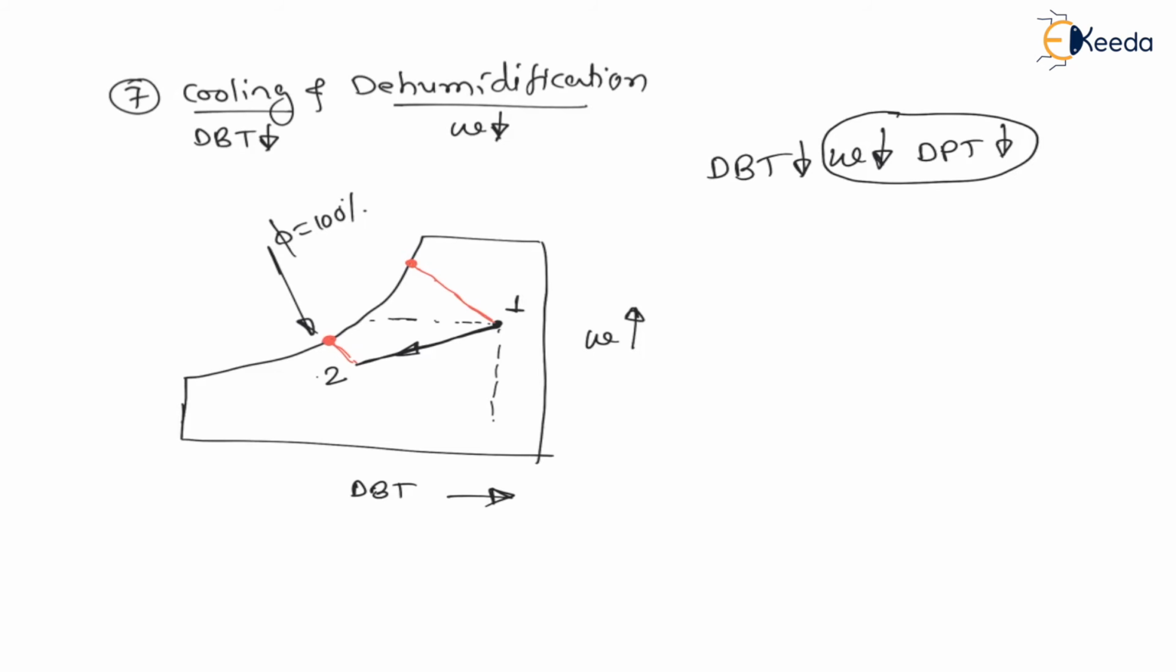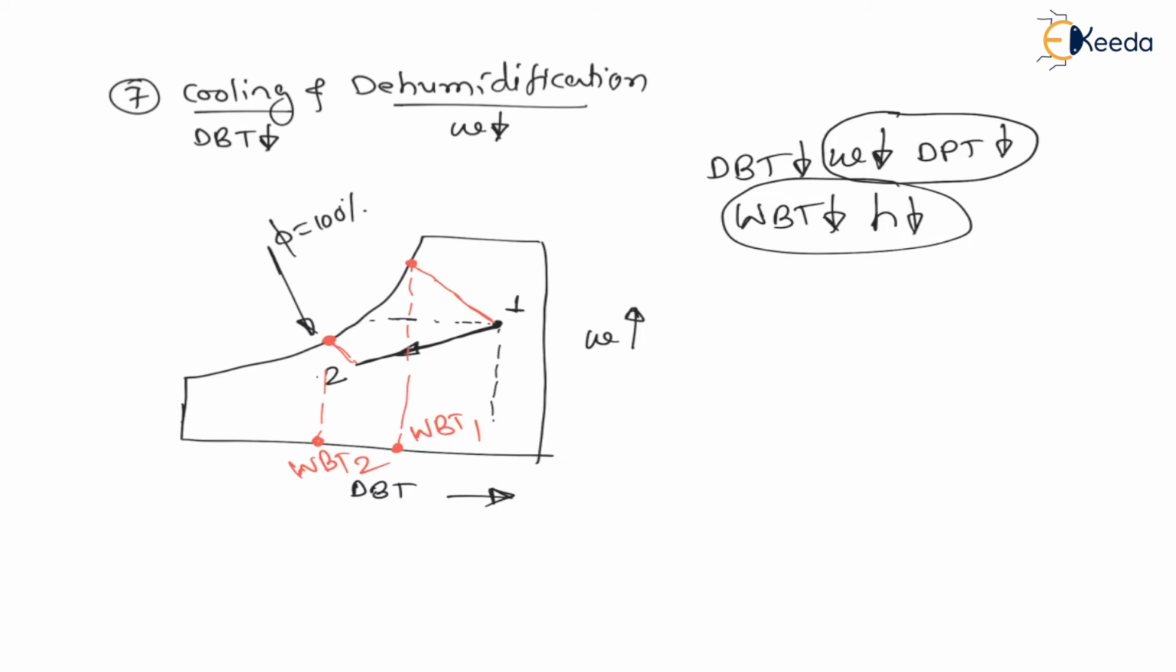Therefore we can see the initial wet bulb temperature, wet bulb temperature 1, is more than wet bulb temperature 2. Therefore here wet bulb temperature is decreasing, therefore enthalpy is also decreasing because they come together. Now let us understand about relative humidity.